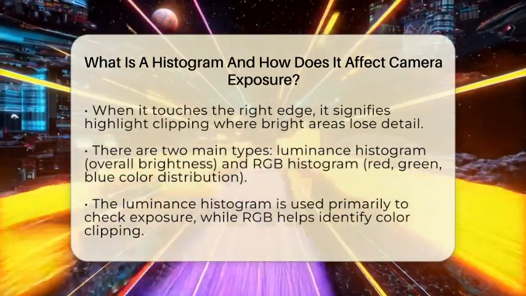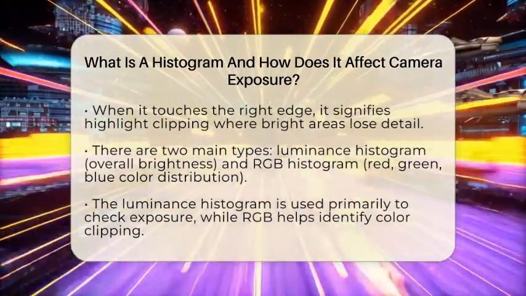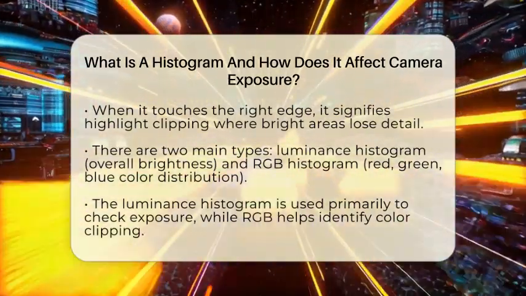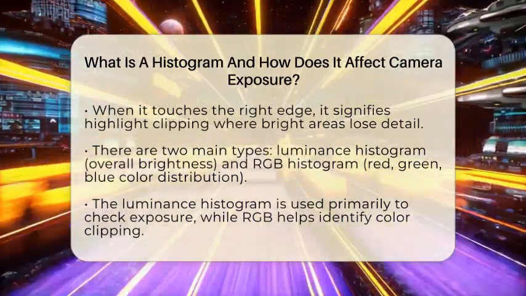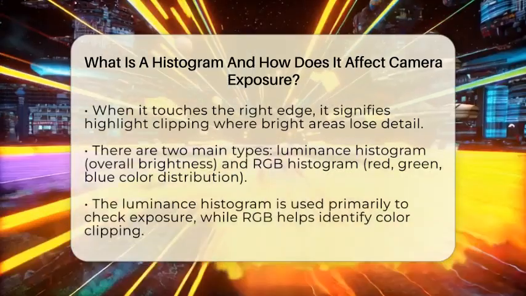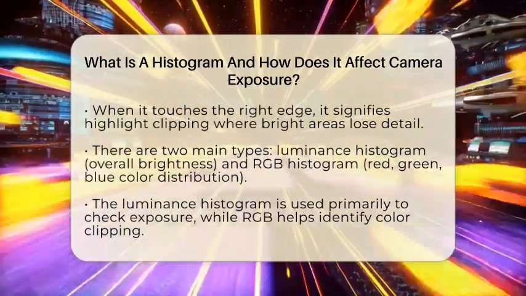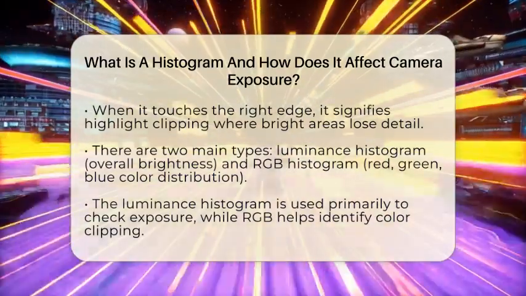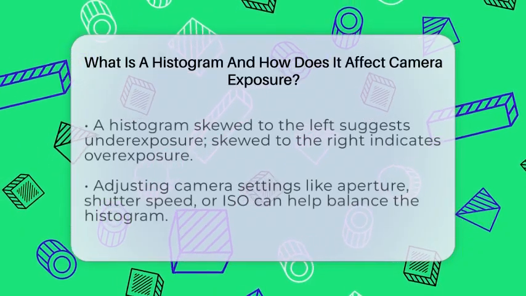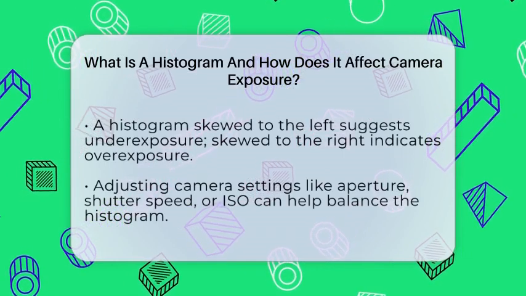There are two main types of histograms on cameras: the luminance histogram, which shows overall brightness, and the RGB histogram, which shows the distribution of red, green, and blue colors. The luminance one is best for checking exposure, while RGB histograms help spot color clipping. Using the histogram while shooting can guide your exposure settings.